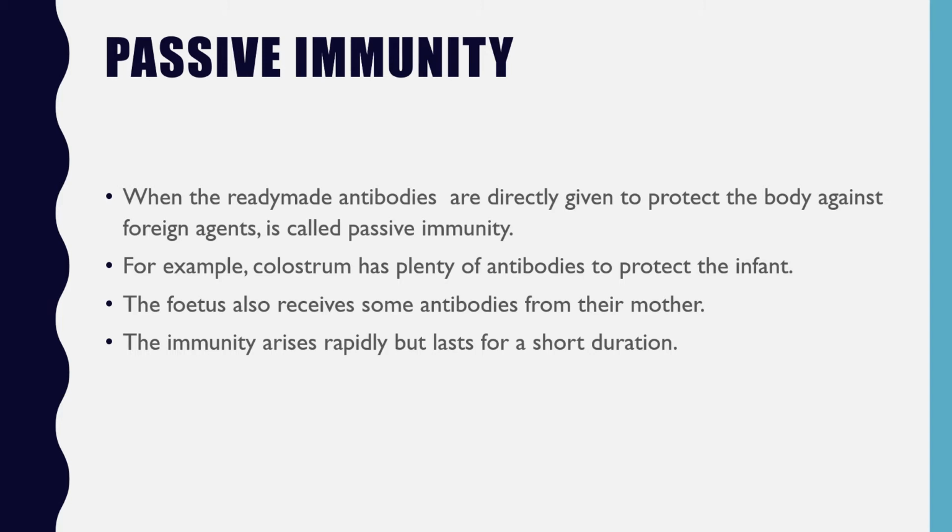In the passive, ready-made antibodies are directly given to the body in order to protect it against foreign agents. So the body is not synthesizing any kind of antibodies, but ready-made antibodies are given. So this is called passive immunity.